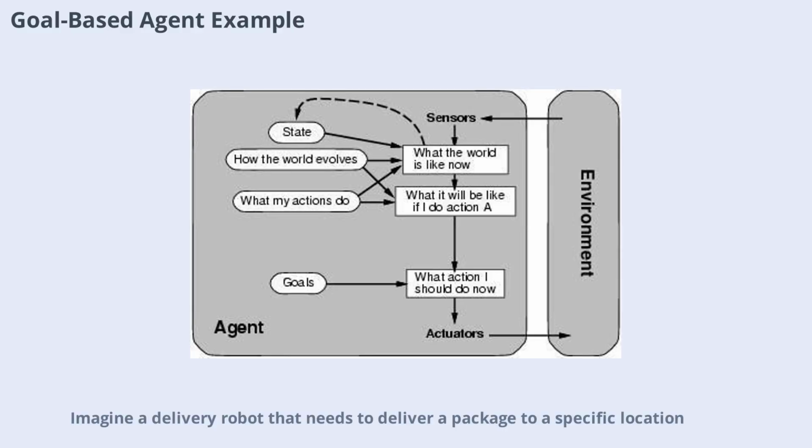Imagine a delivery robot that needs to deliver a package to a specific location. It doesn't just wander around, instead it plans a route that will get it to its destination efficiently. The robot considers different paths, obstacles, and possible actions, always keeping its goal in mind. This ability to plan and search for solutions sets goal-based agents apart from simpler types.